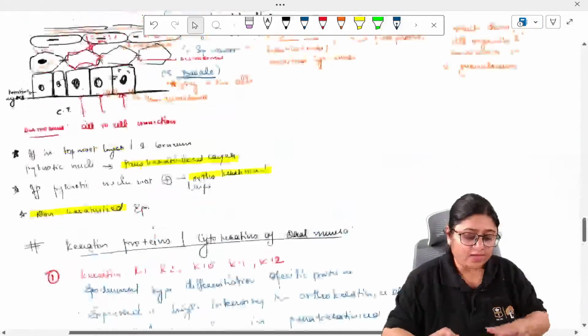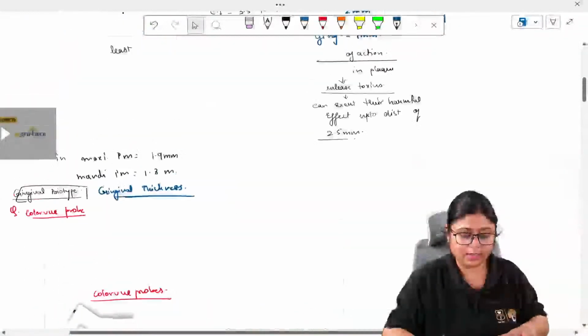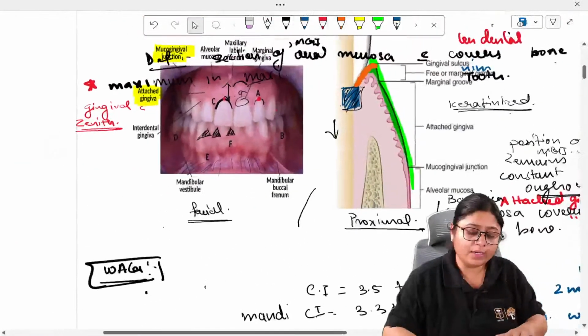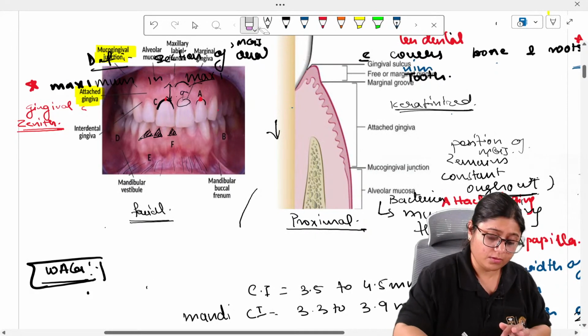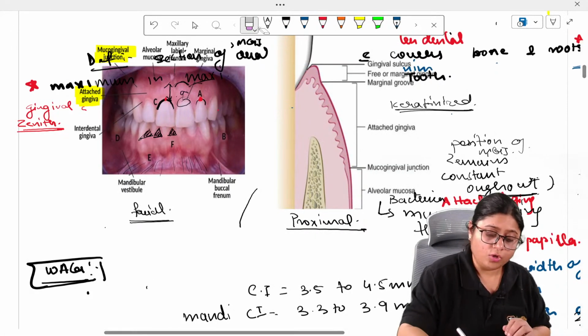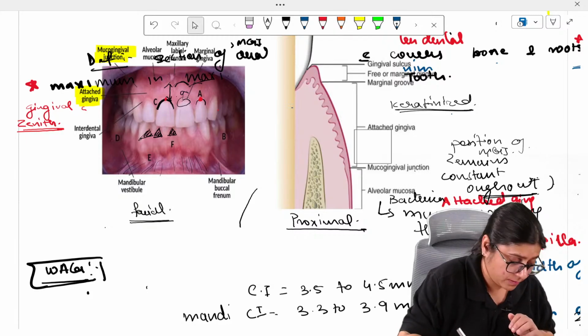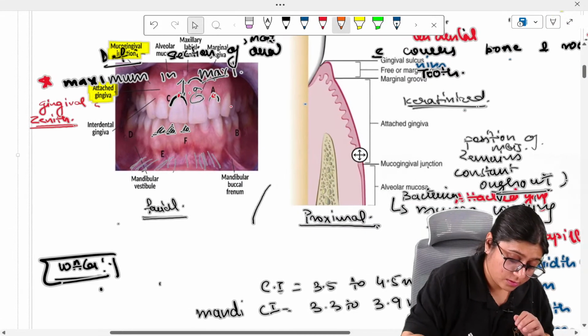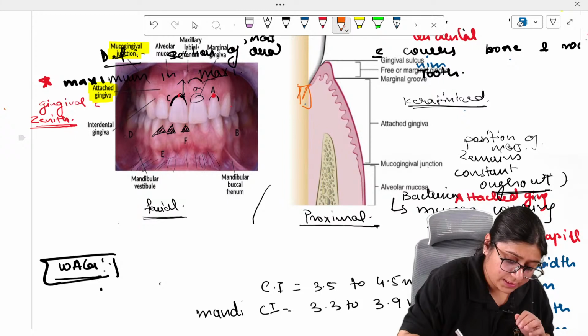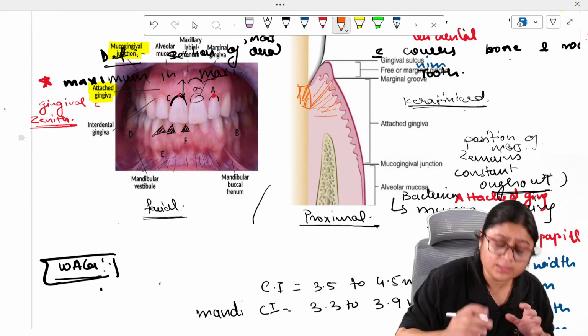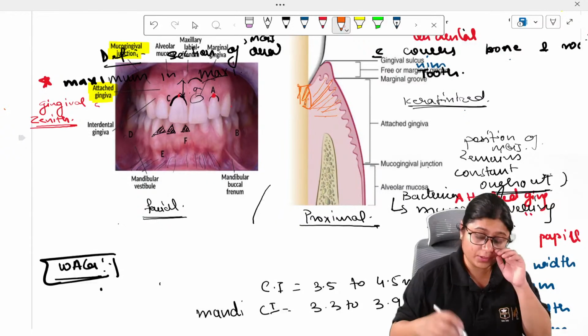Again, that diagram is very important, guys. Everything you have to correlate with this picture only. So, this junctional epithelium along with the gingival fibers, all of these here, gingival fibers are there. This we are also going to study after this.